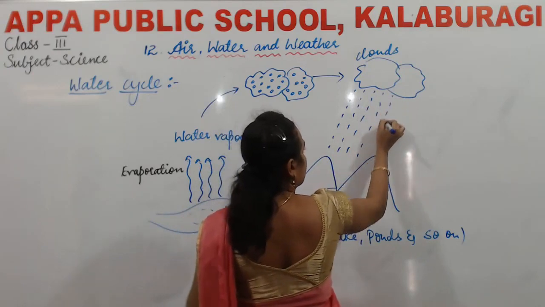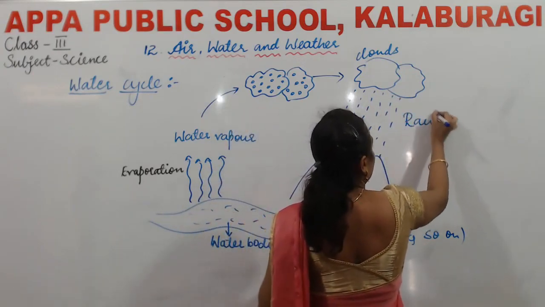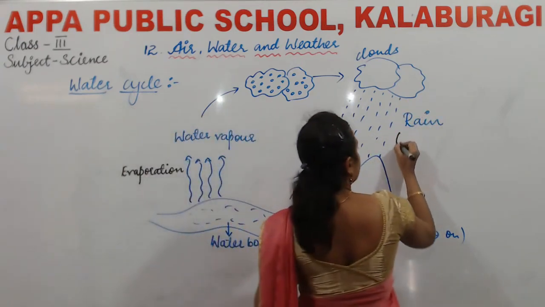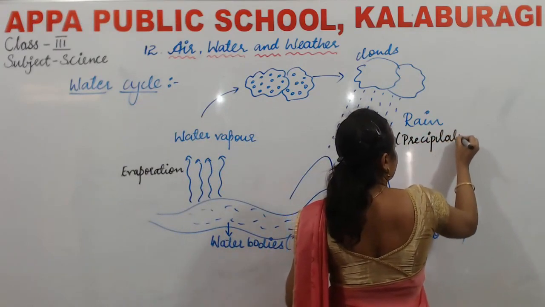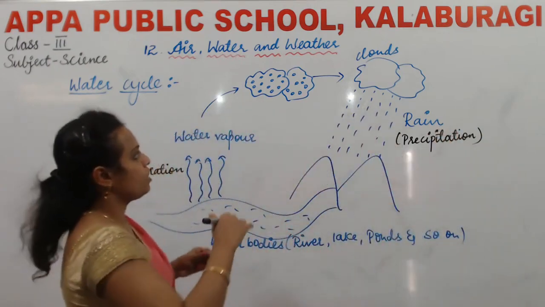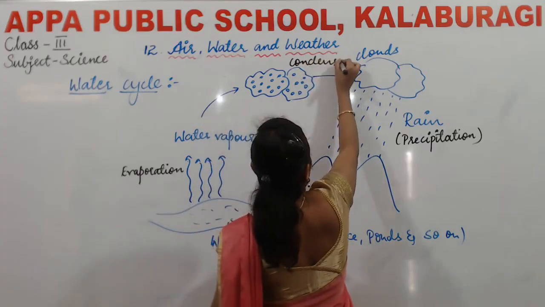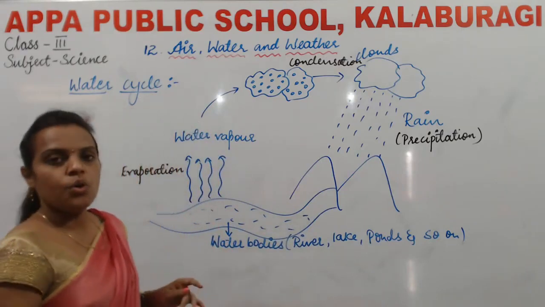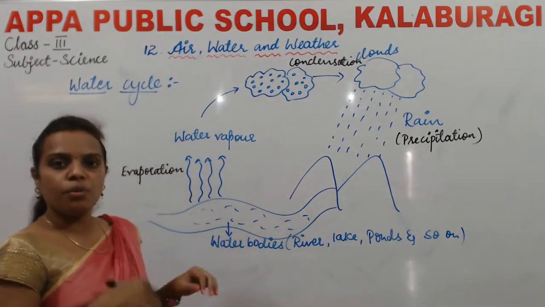When clouds become too heavy, then they fall as rain. So this process is called precipitation. While here it is called condensation. So this is how water cycle changes its form in a cycle.